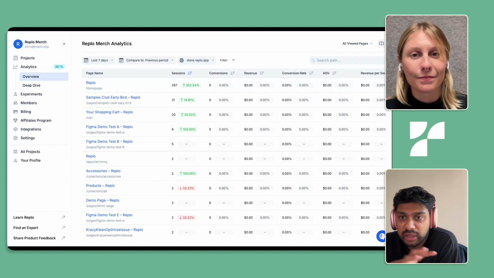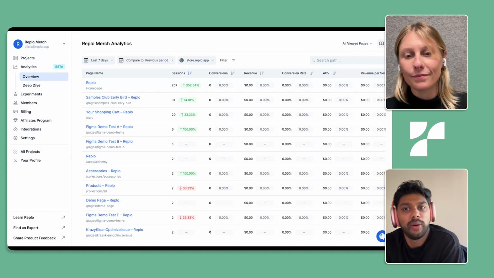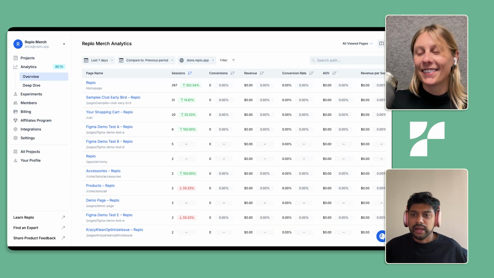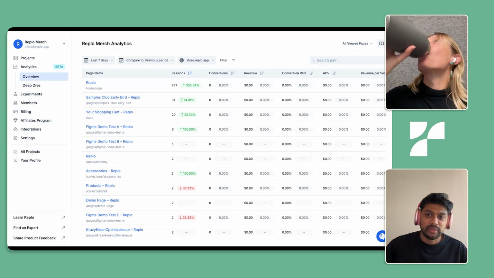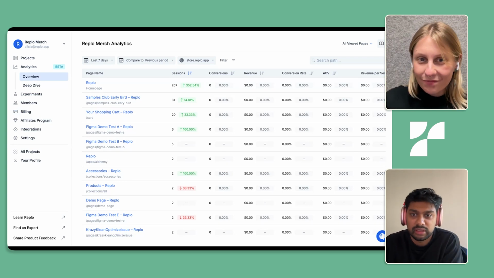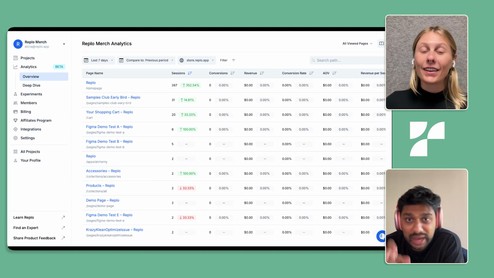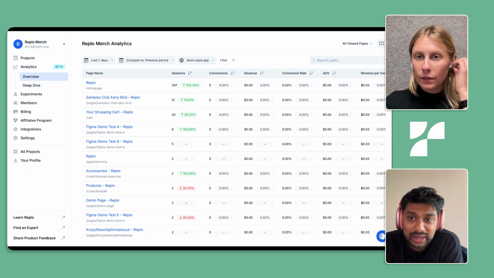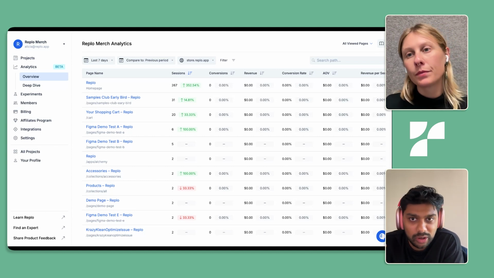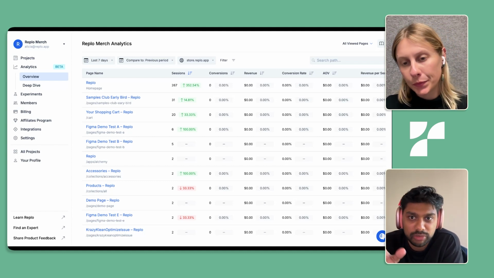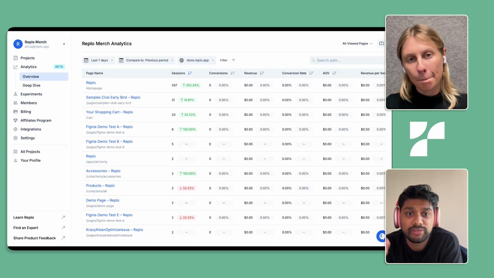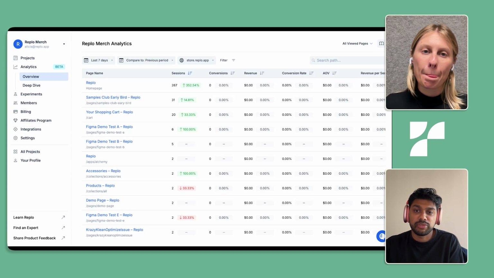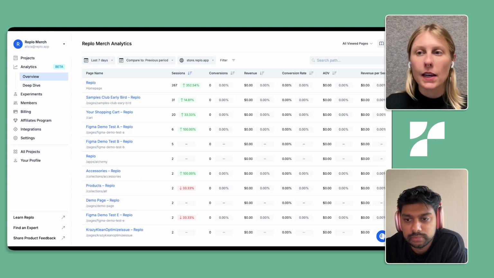It's one of the things that we spent a lot of time testing internally. I know we would host testing parties where everybody in the company would come on, and we'd have Shopify data pulled up right next to Replo data to make sure everything was tracking correctly. So we've done a lot of work to make the Replo pixel very, very good out of the box. And then, obviously, as Alicia said, we're going to be iterating. We're going to be making sure that there's a lot more features and functionality coming out of this product. And having our own pixel allows us to expand that infrastructure. Yes, exactly.